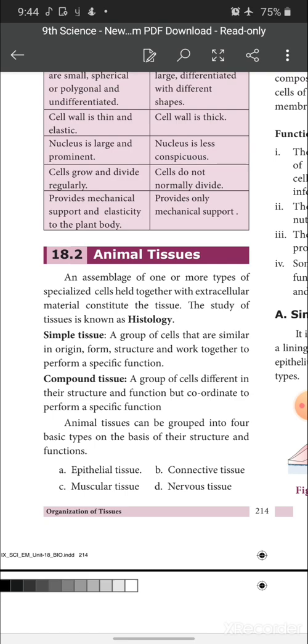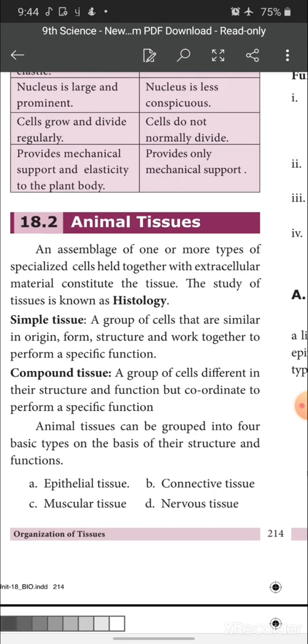Now I am going to teach about animal tissues. Animal tissues differ from plant tissues. Let's discuss the different types of tissues present in animals. An assemblage of one or more types of specialized cells held together with extracellular material constitutes the tissue. The study of tissue is known as histology.